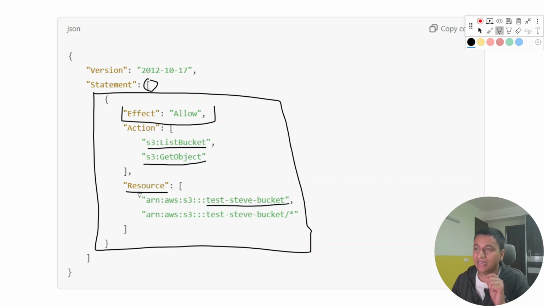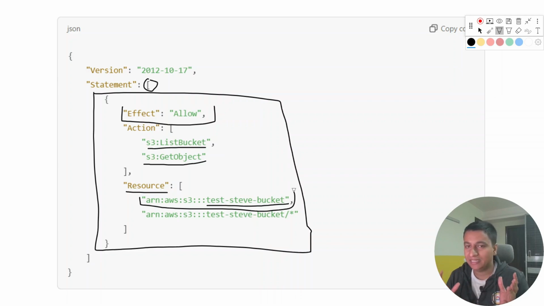This is the ARN. Let me explain what an ARN is. Whenever you create any resource on AWS, it allocates it an ARN, which is nothing but a unique identification for that resource. The ARN for test Steve bucket will look something like this.